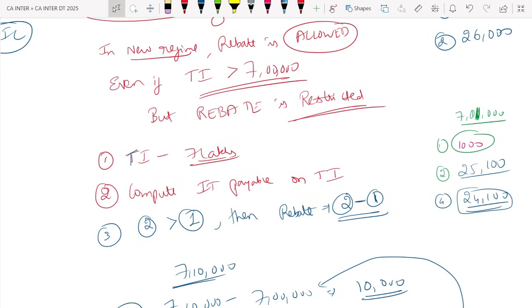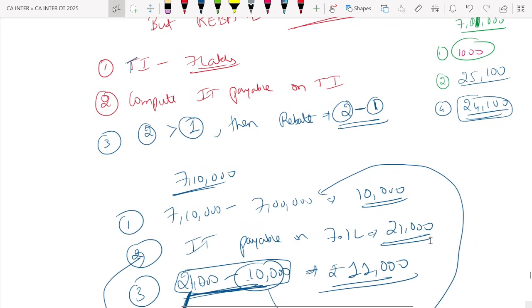Total income minus 7 lakhs. Second one, compute the income tax payable on total income. So first you compute the total income minus 7 lakhs. Next compute what? Income tax payable on total income. If 2 is greater than 1, then rebate is 2 minus 1. Very simple logic, I'll tell you guys.